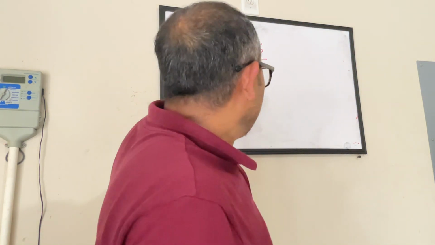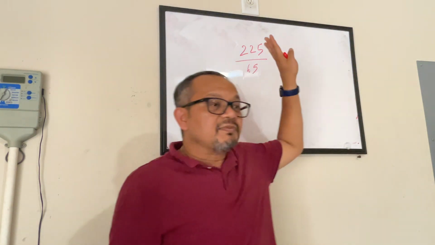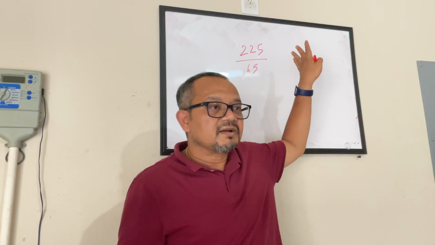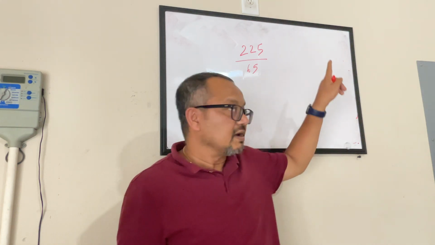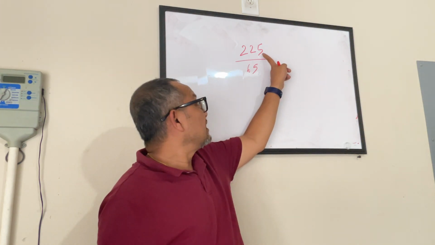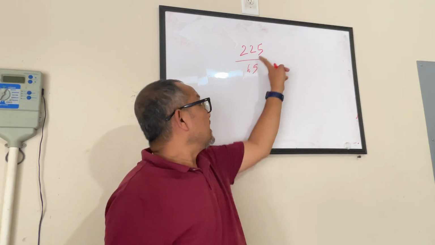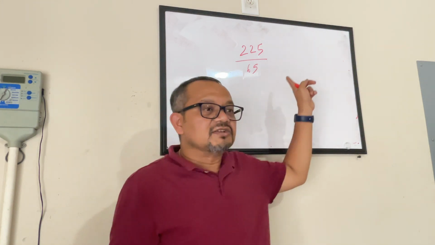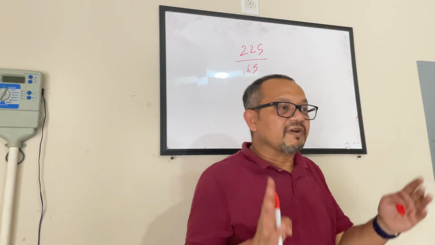So, here are some of the tricks. If you have to divide something by 5, you look at the last digit. If the last digit is 5 or 0, that means it can be divided by 5.